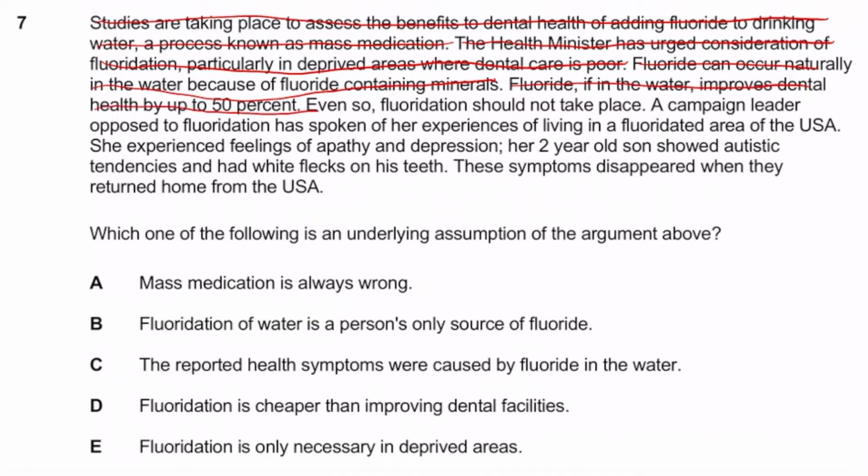And then it says, even so, fluoridation should not take place. So this is quite a bold statement, and likely this is going to be the conclusion, but it's a very strong opinion, so therefore I'm going to highlight that.